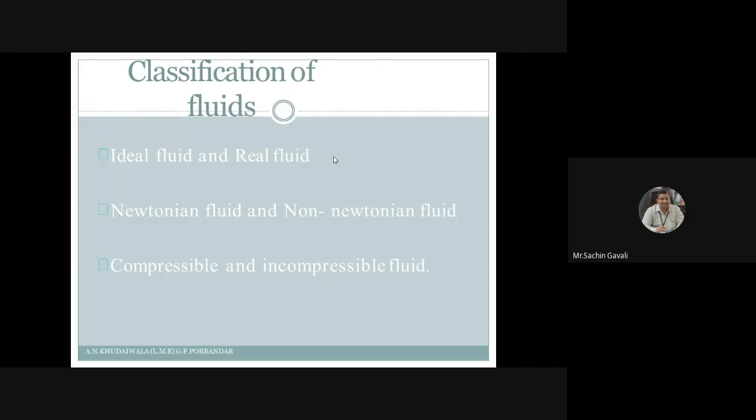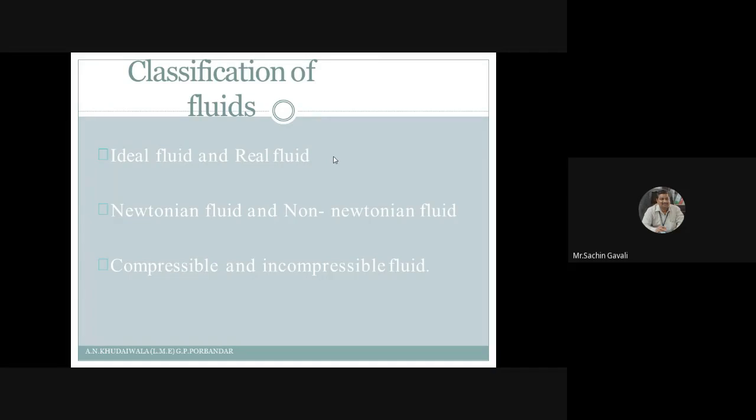Remember that. And fluids like mud, cream, gum, honey are considered as not obeying Newton's law of viscosity, so these are called non-Newtonian fluids.